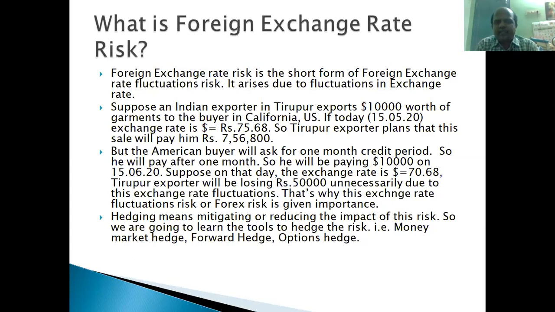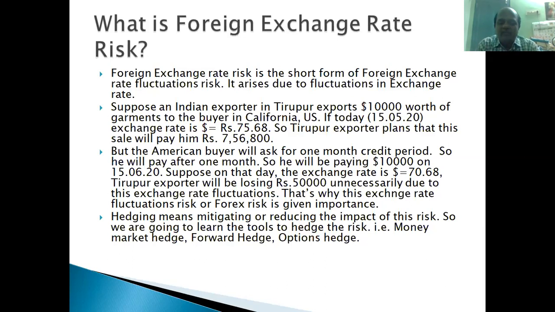Suppose today's exchange rate is $1 equal to 75 rupees, and when the American buyer pays the $10,000 to the Tirupur exporter, by that time the exchange rate becomes $1 equal to 70 rupees.